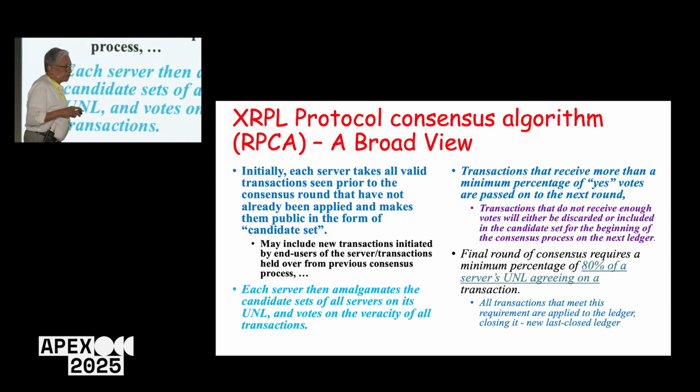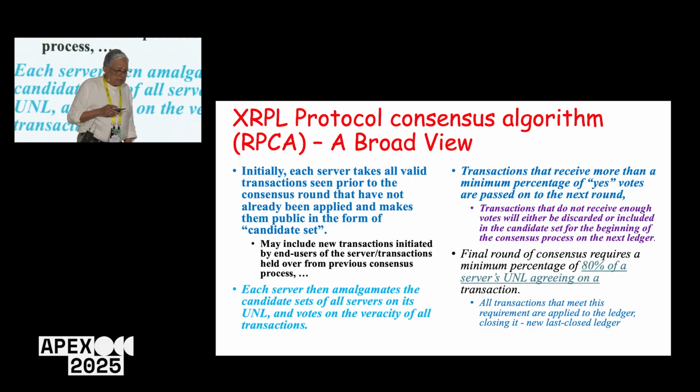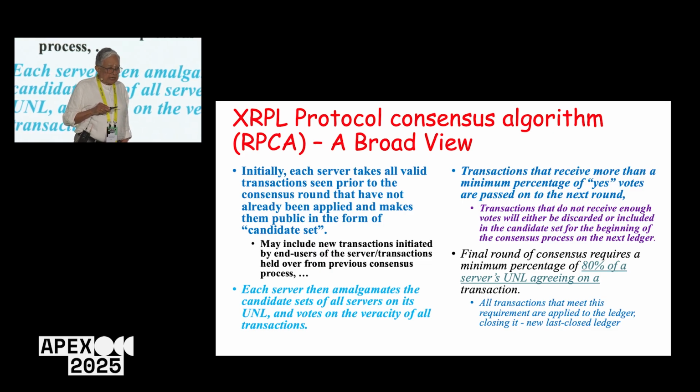Now if you take a very broad look at the XRPL consensus protocol, this is a rough view rather than a strict view. Each server takes all valid transactions seen prior to the consensus round that have not already been applied and makes them public in the form of a candidate set. This may include new transactions initiated by end users of the server, and transactions held from the previous consensus process, and this becomes important when we look at privacy.